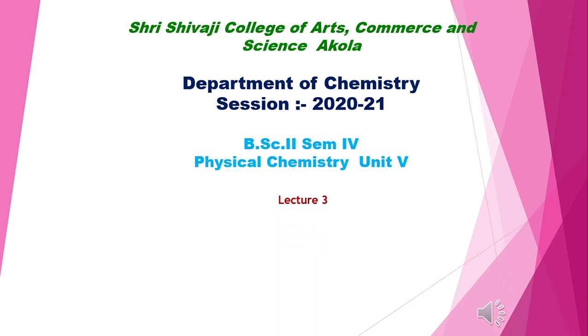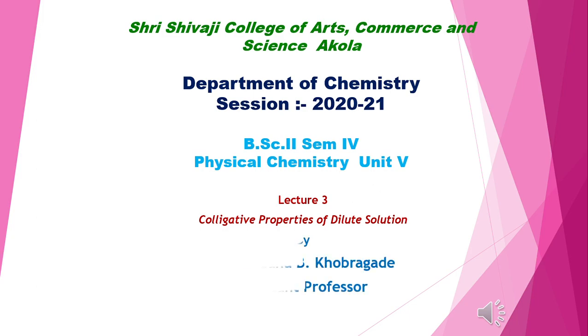Today we are going to study the next property of our unit number 5, that is, the colligative properties of dilute solutions. We have studied the different colligative properties in the last two lectures: osmotic pressure, lowering of vapor pressure, elevation in boiling point, and depression in freezing point. In the last lecture we also saw the thermodynamic derivation of the colligative properties.